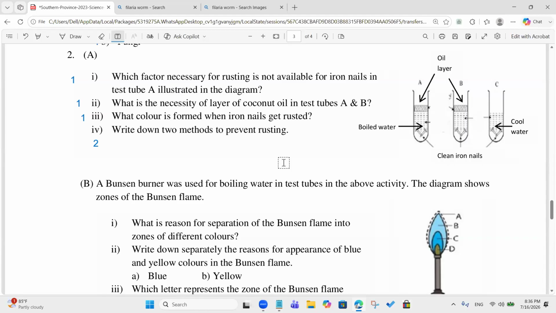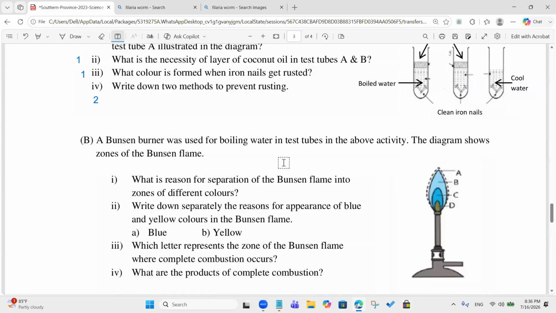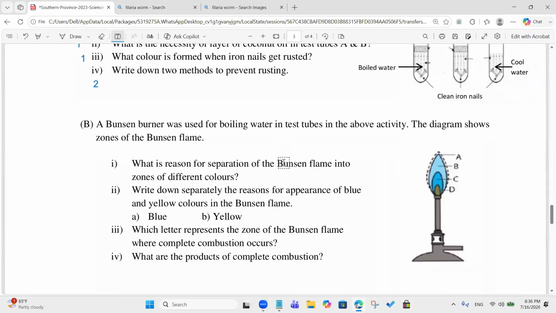B part. A Bunsen burner was used for boiling water in test tubes in the above activity. The diagram shows zones of the Bunsen flame. What is the reason for separation of the Bunsen flame into zones of different colors? Because of combustion, sir. Yes, in some regions complete combustion takes place, and in some regions complete combustion does not take place.